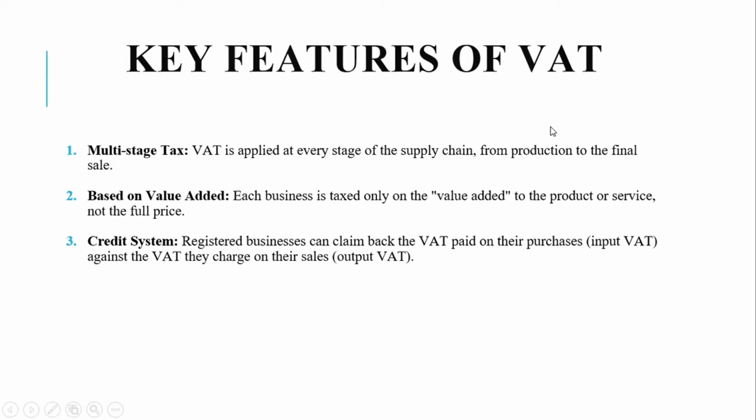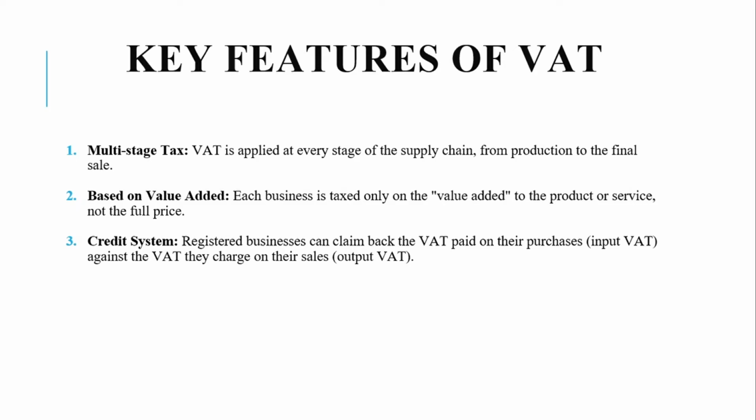The key features of VAT. So we have three of them. The first one is the multi-stage tax. So VAT is applied at every stage of the supply chain, from production to the final sale. For example, if a farmer sells wheat to a miller, they charge VAT. Then the miller processes the wheat into flour and they sell it to a bakery, then they charge VAT again.